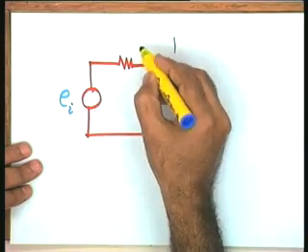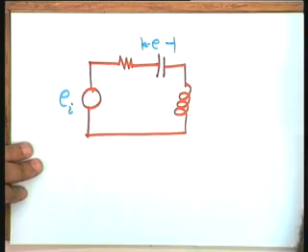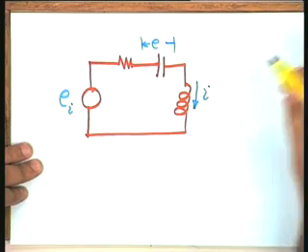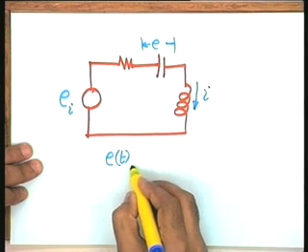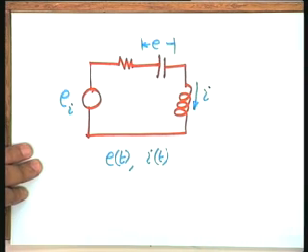However, please note that in this system, if I give you these two variables, the voltage across the capacitor and the current through the inductor, in terms of these two variables E t and I t, you can get any variable of interest to you. So, any output variable you may define is uniquely available to you algebraically if the variables E t and I t are known to you.